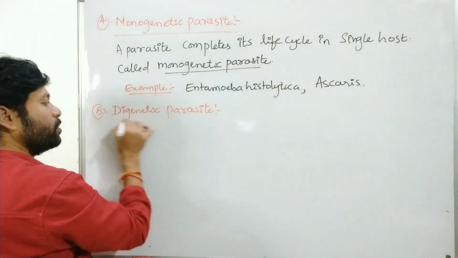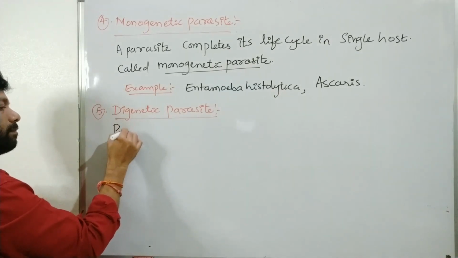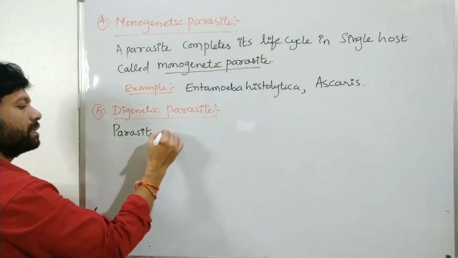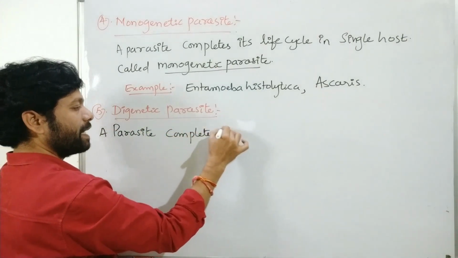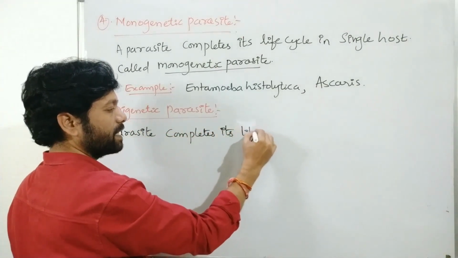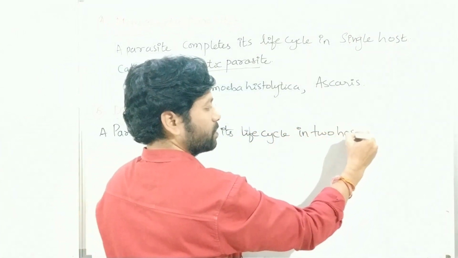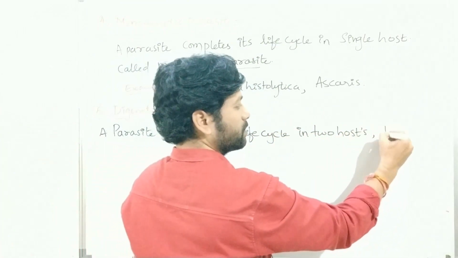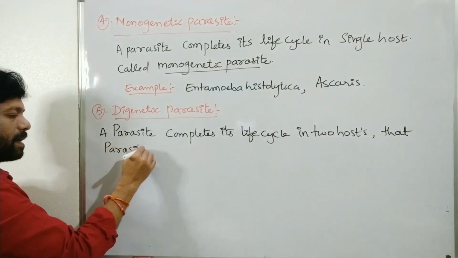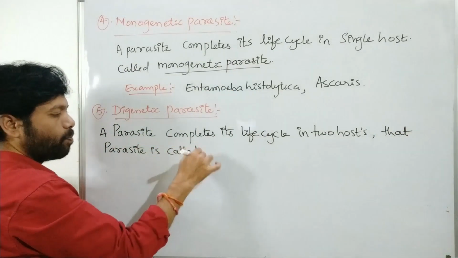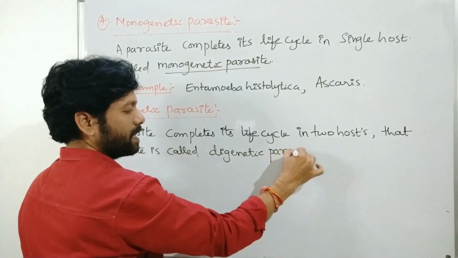What is the meaning of di here? Two. So a parasite which completes its life cycle in two hosts is called a digenetic parasite.